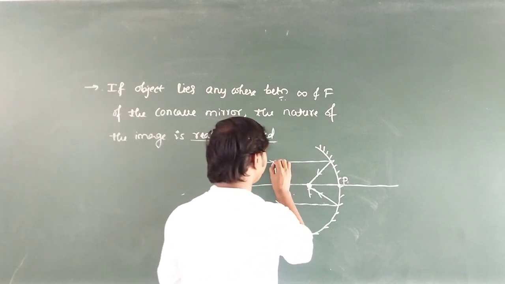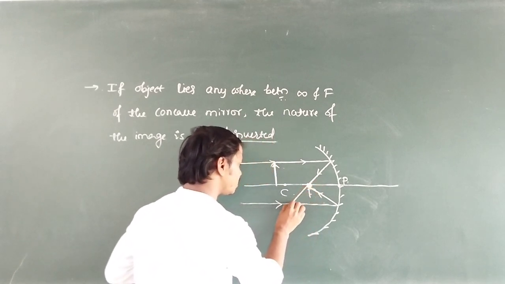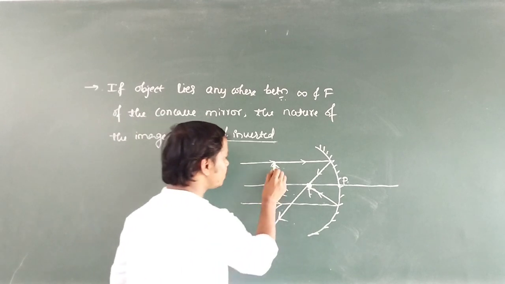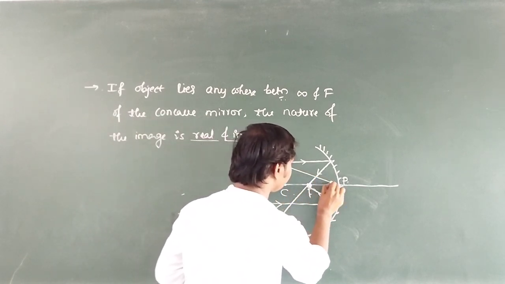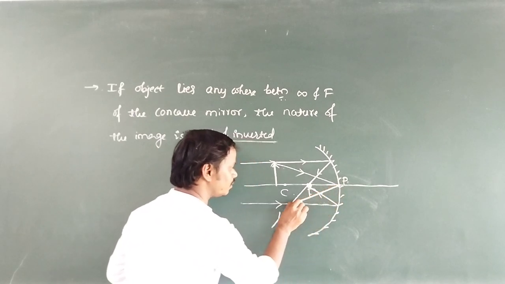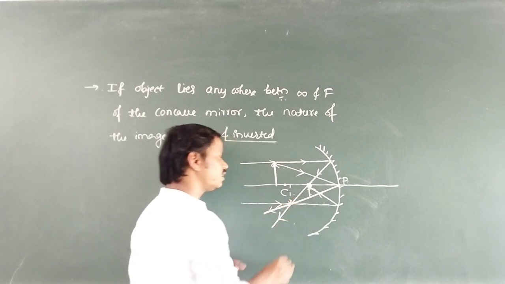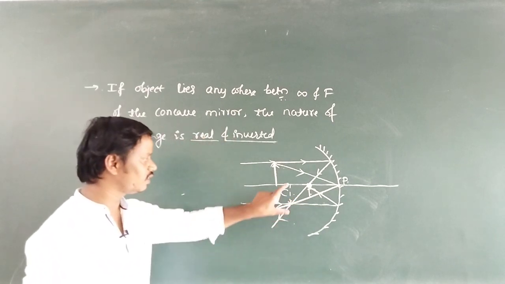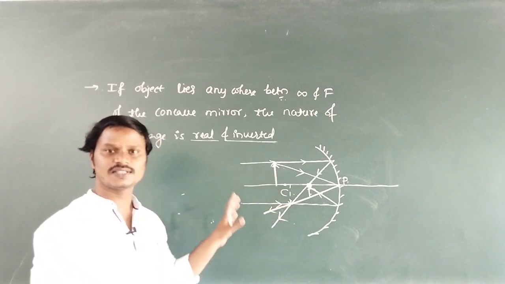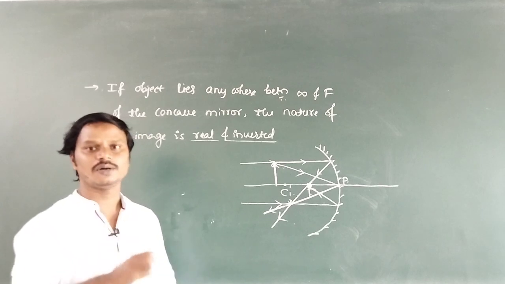Okay. So again, the first ray is parallel to the principal axis. After reflection, the reflected ray passes through the focus. Then the second incident ray, which is incident at the pole, how is it incident? Obliquely, and it reflects obliquely. Then here the image is formed. Again it is real and inverted. Means we can see this image on the screen, and this image is inverted compared to the object.